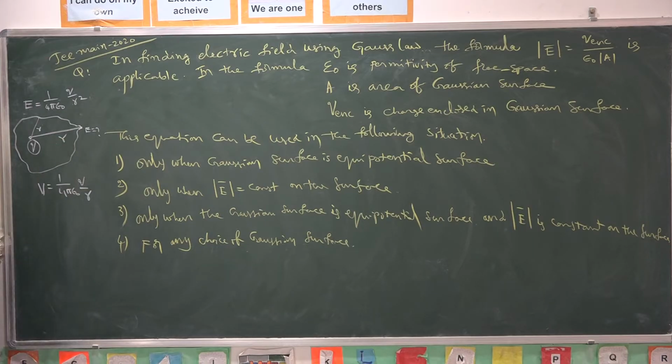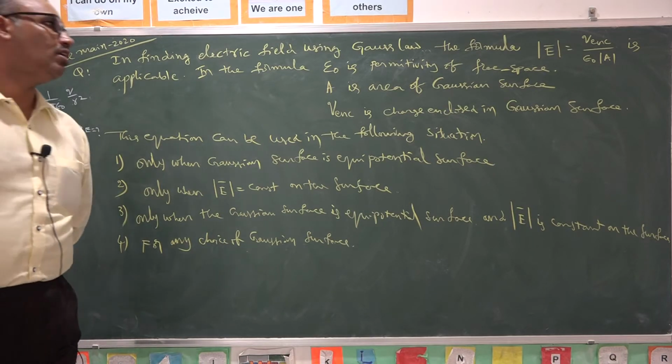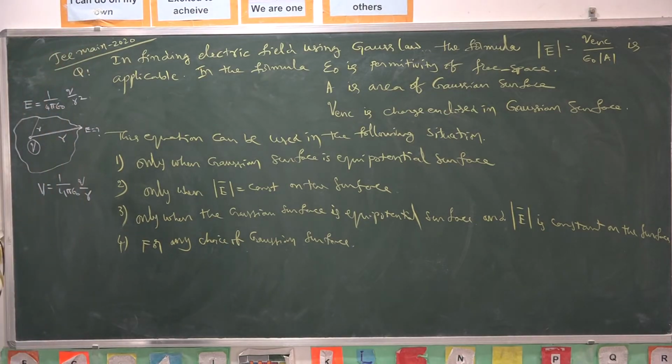Now, in this given problem, the strength of electric field is given by 1 by epsilon naught times the charge enclosed within the surface.